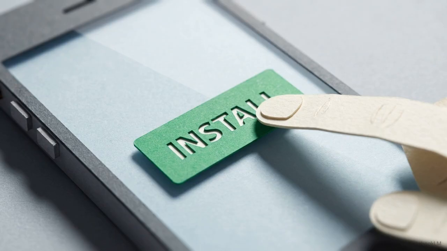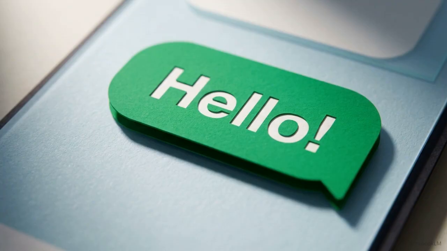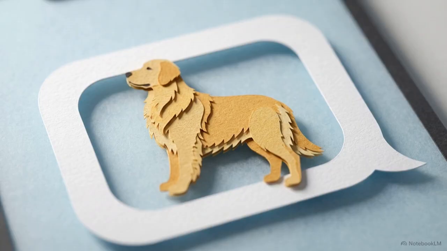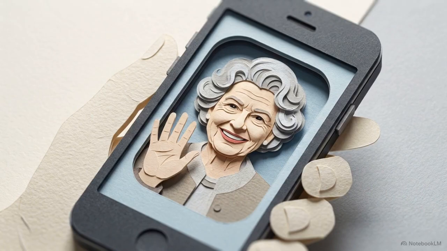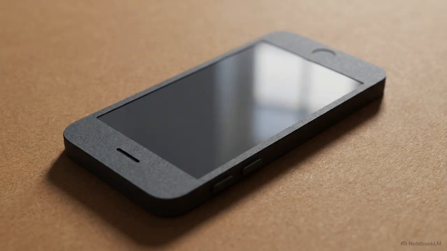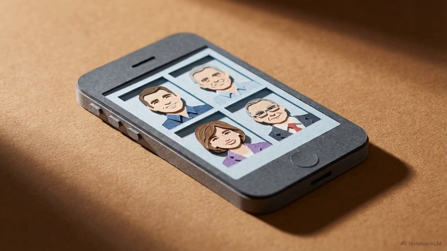In this video, we will learn how to install the app, how to send a message, share a photo, and make a face-to-face video call. By learning the mechanics of this single piece of software, you turn a confusing glass screen into a direct, cost-free bridge to the people you care about most, no matter how far away they live.